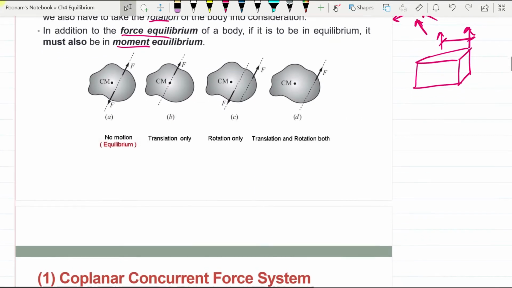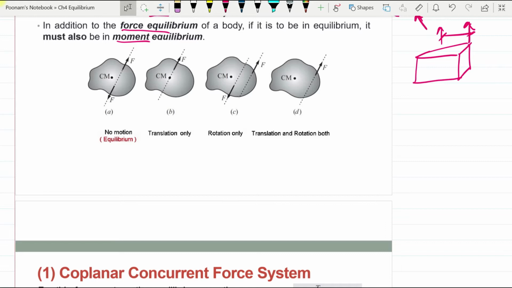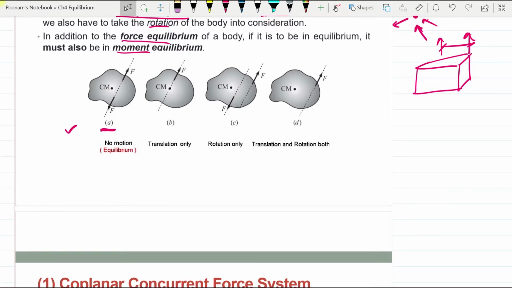Let us study the equilibrium in detail from these diagrams. This is diagram number 1. This is the body given here, diagram A. If the body is subjected to two equal and opposite forces acting on the same line, these are concurrent forces, then there will be no motion. Under the action of these equal and opposite forces, the body is in equilibrium. It is not moving. It is in the state of rest under the action of these equal and opposite forces.